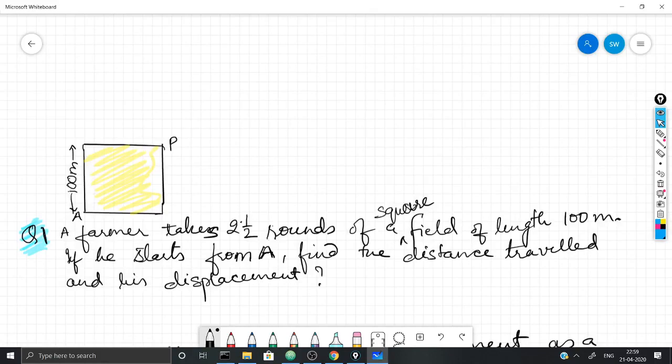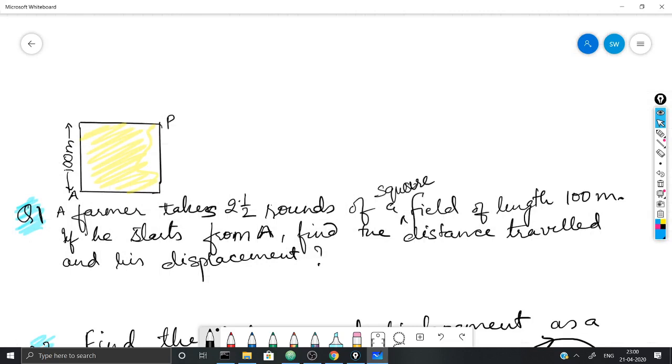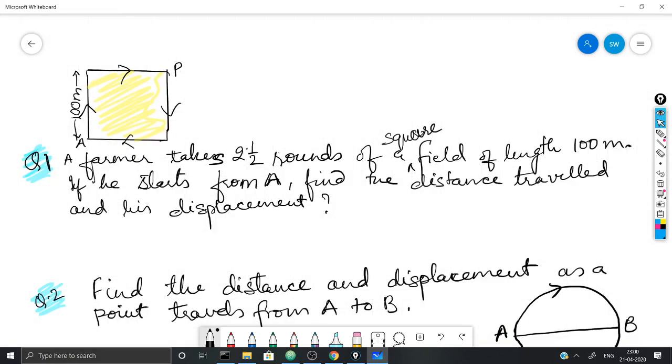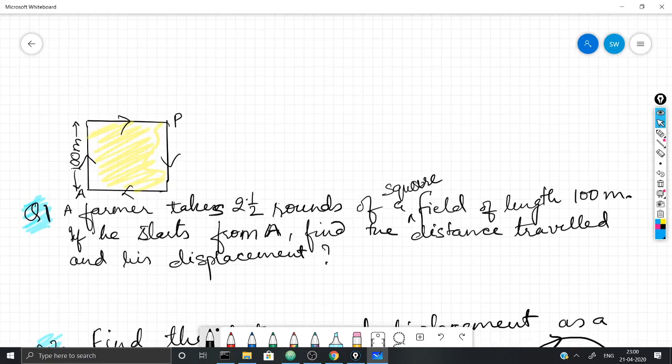Now, let us do two numericals on the concept of distance and displacement and see whether you have understood the difference or not. So, what you see here is a square field of side 100 meters. Look at the question. A farmer takes 2.5 rounds of a square field of length 100 meter. If he starts from point A and takes 2.5 rounds of this square field, find the distance traveled and his displacement. Now think about this problem for a while, then I'll come to you with a solution.